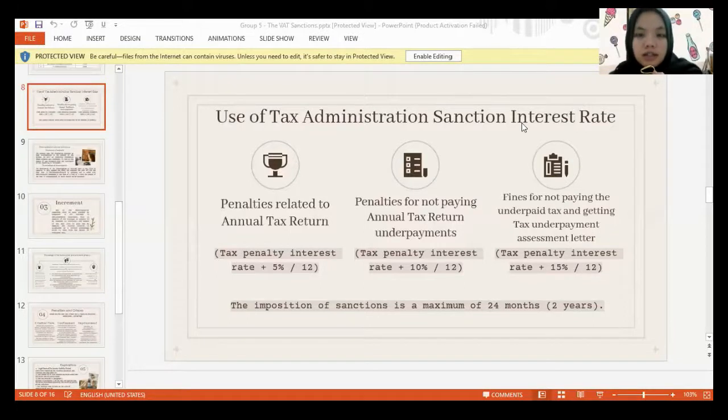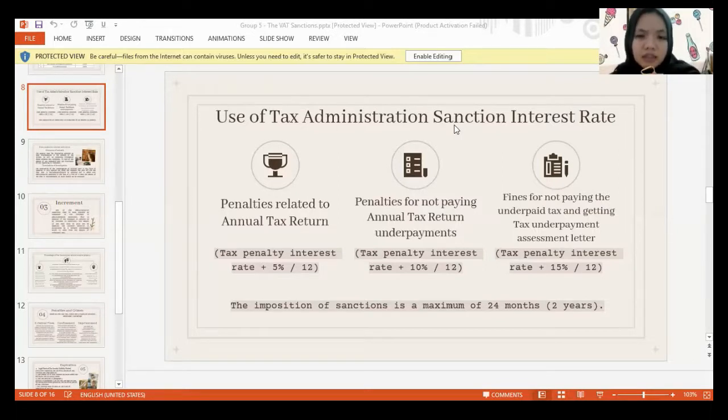Okay, I will continue Nadia's explanation. It is related to the use of tax administration sanction interest rate. There are 3 administration sanction of interest rate. First, penalty is related to annual tax return. Tax penalty interest rate, the calculation is tax penalty interest rate plus 5% divided by 12.